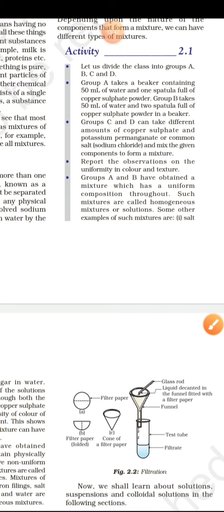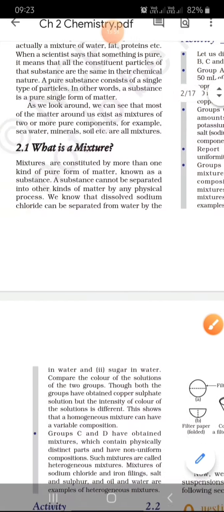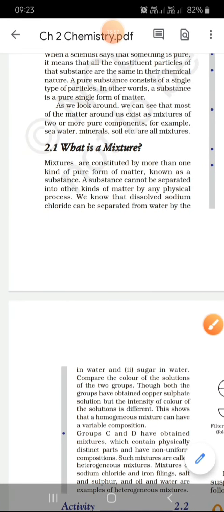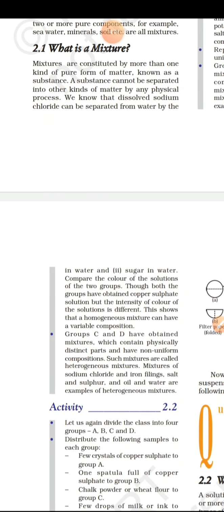So group A and group B, if they get a uniform composition, please underline this term, uniform composition, such mixtures are called homogeneous. Some other examples of such mixtures are salt solution and sugar solution. Why are they called homogeneous? Because they have a uniform composition. But if you add more copper sulfate, the color of the solution becomes darker and darker, and after some time it can have a variable composition.